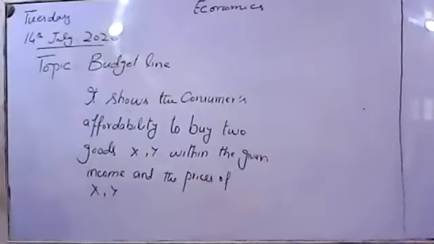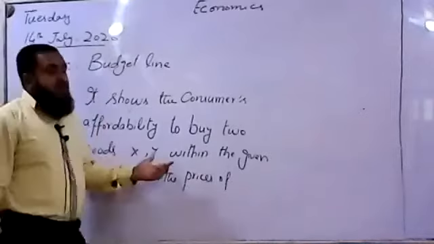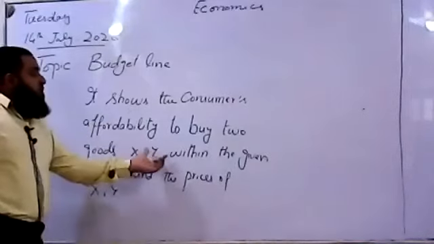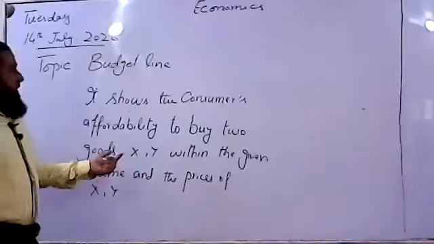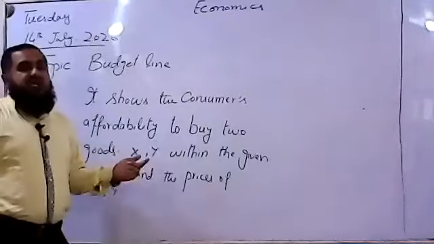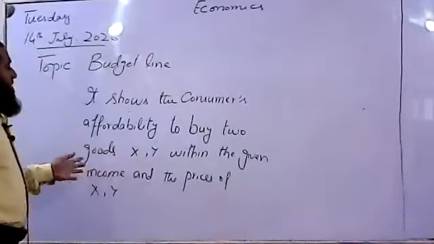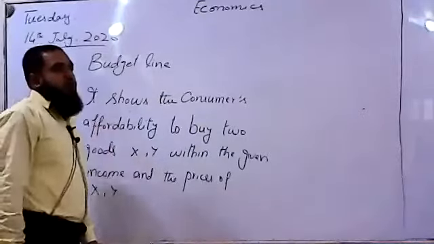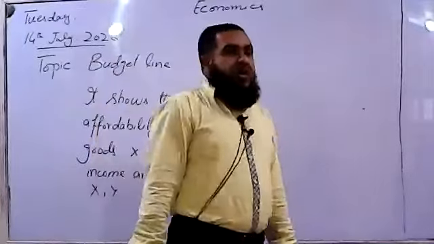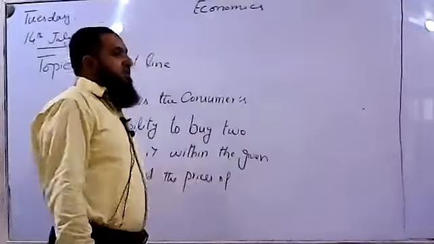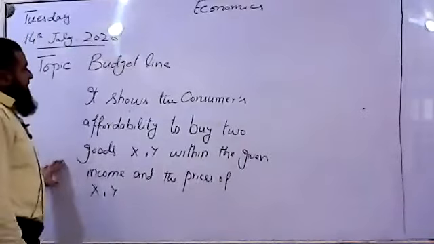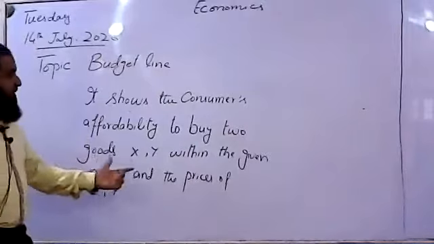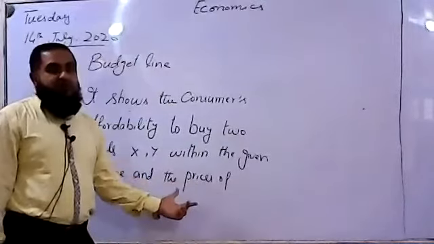What is the consumer doing? The consumer takes his income in his pocket and goes to the market and inquires what the price of X is and what the price of Y is. So prices are the market signals. They tell the consumer his real income to buy both commodities X and Y. If prices increase, the real income of the consumer will decrease. Therefore, his real affordability will be affected by changes in the prices of the two goods.